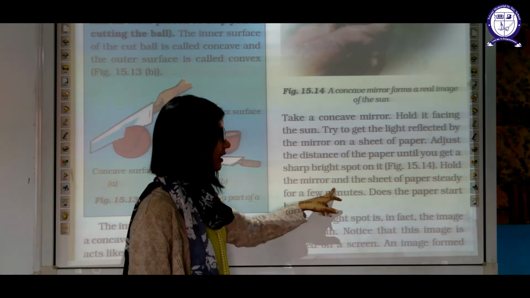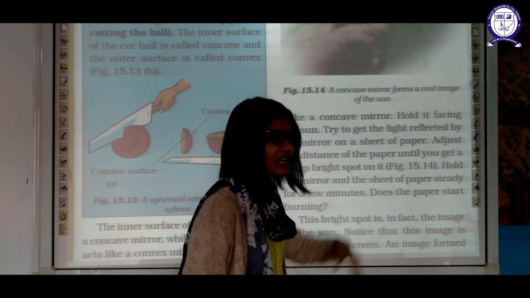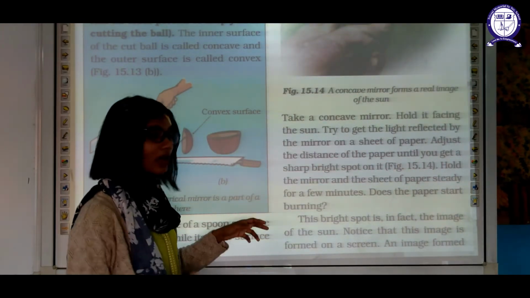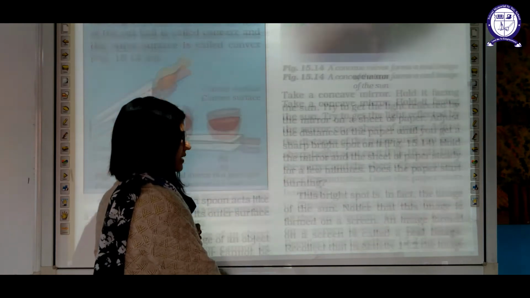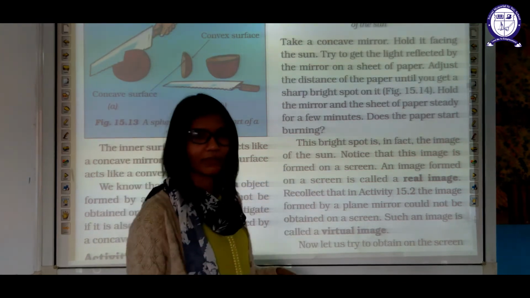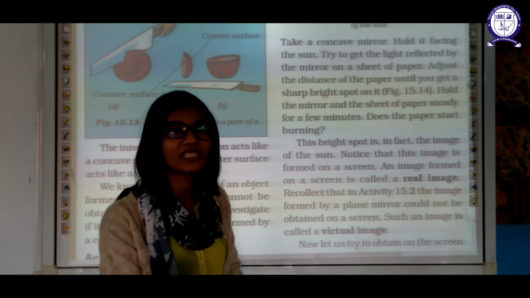Hold the mirror and the sheet of paper steady for a few minutes. Does the paper start burning? You will see the paper will start burning after some time, so you have to be very careful with this experiment. Now, this bright spot in fact is the image of the sun. The bright spot which you are focusing on a piece of paper is nothing but the image of the sun.